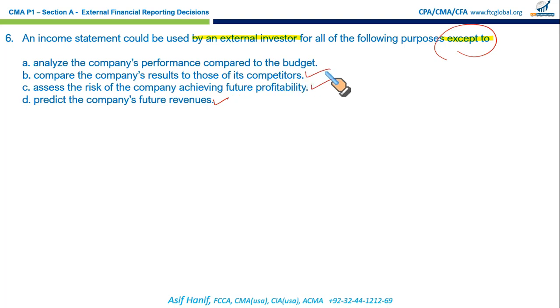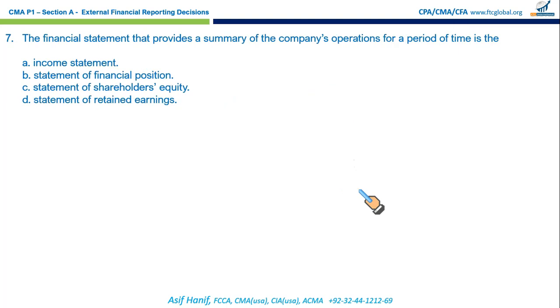Compare the company's results to those of the competitors. Again true, because they can compare performance with competitors using income data, our data versus the competitors' data. What is not true? Analyze the company's performance compared to the budgets. This is debatable. Budgets are internal, right? External investors do not have access to the company's internal budgets, internal information. So this is something external investors cannot do. All of you got it absolutely correct.